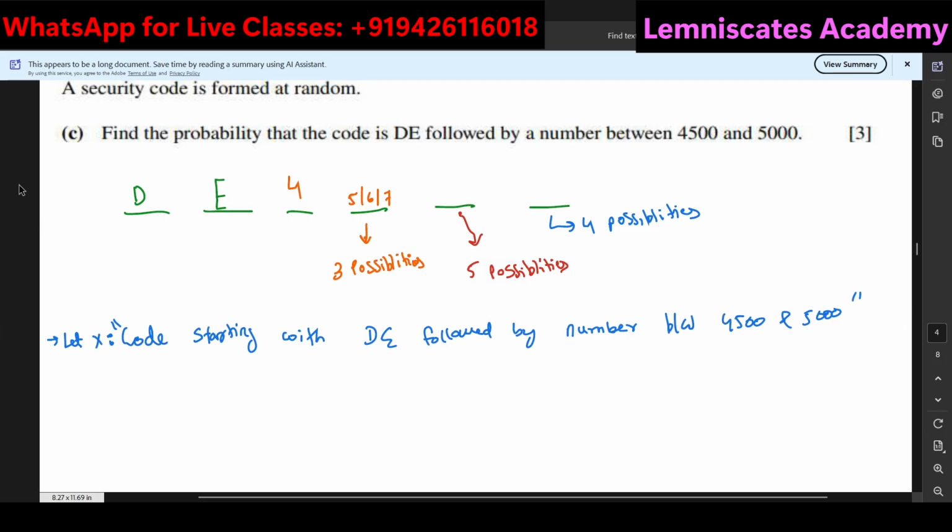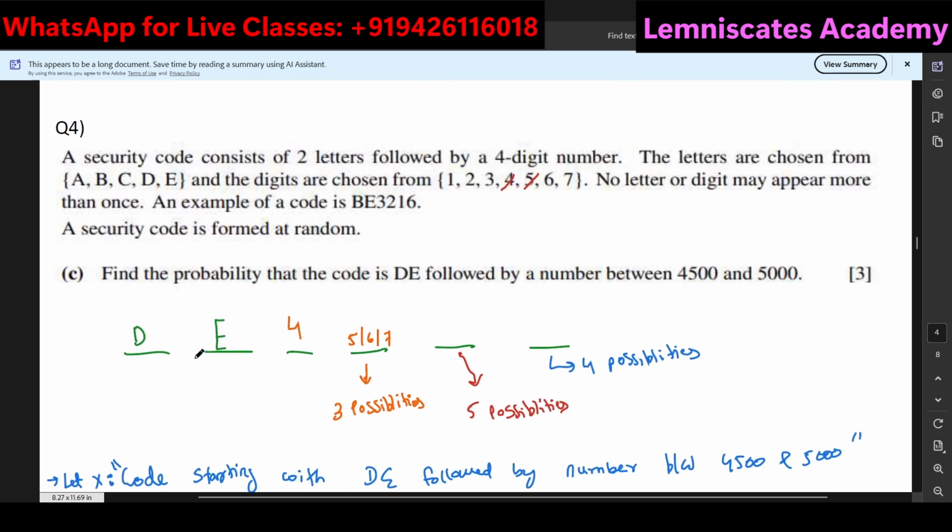And now I can say the probability of X will be, what are the favorable outcomes? The favorable outcomes are 3 into 5 into 4. Out of how many total possibilities? So if I scroll above, we are having 5 letters, and from the 5 letters we have to choose 2 letters for the first 2 parts of the code, and for the remaining part, out of 7 digits we have to choose 4.